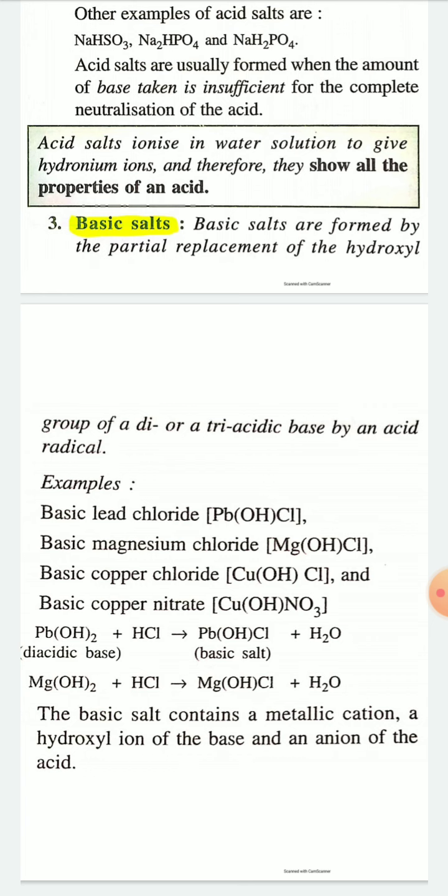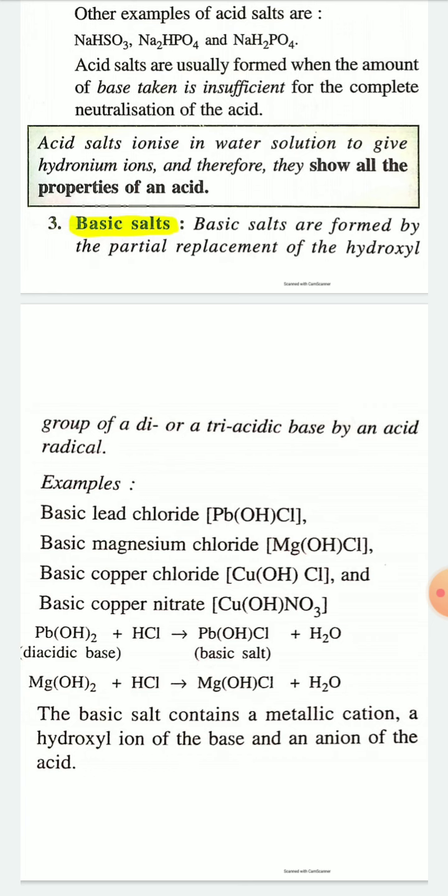Basic salts are formed by the partial replacement of hydroxyl ion or hydroxyl group of a di or triacidic base by an acid radical. For example, you know that magnesium hydroxide is a basic substance.